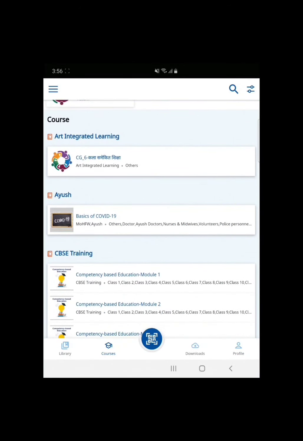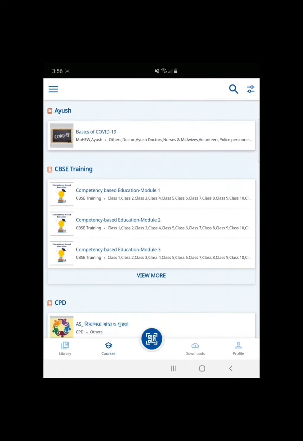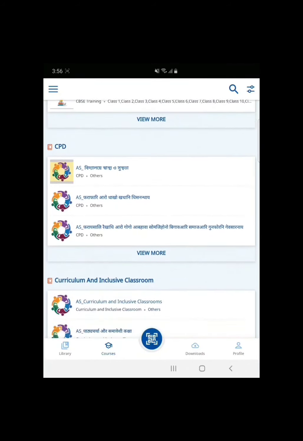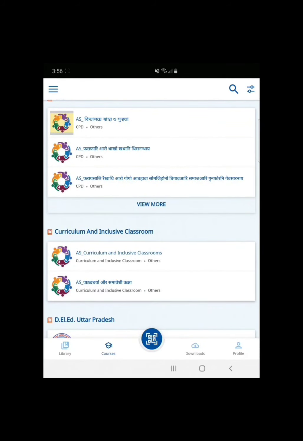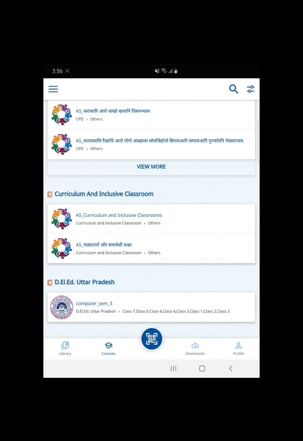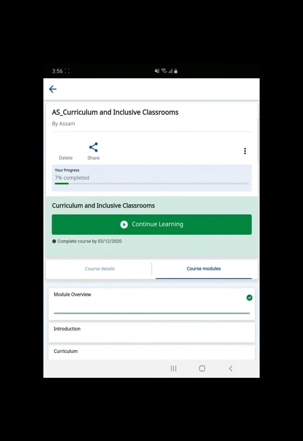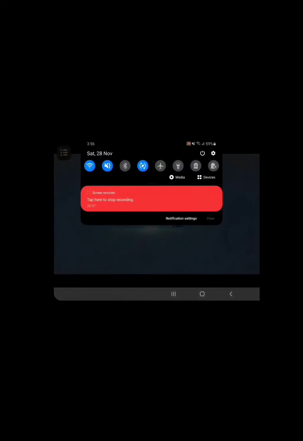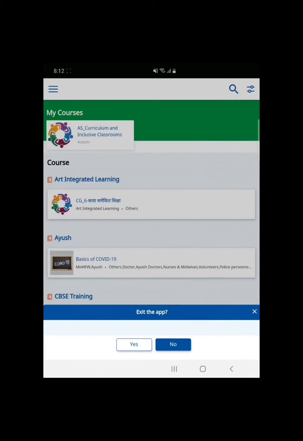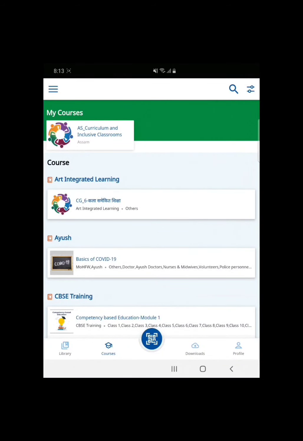Okay, and for this I will see the 4 options down: library, course, downloads, and one is profile. So I will click on course. See, I have started the course. When I start the course, which I have chosen, the course of Nishtha. For the Nishtha course, you have to simply click, this is the Nishtha course running, which I have selected. For the Nishtha course, you have to click on